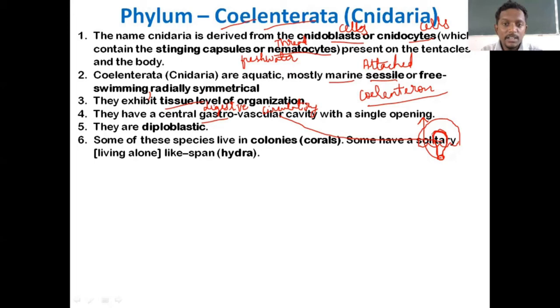So some species live in group colonies. Examples, corals. I'll show you a coral picture. And some are solitary. Jellyfish and all, if you see, they move solo. They will be alone, separate. They don't club together and form a colony. They also live alone like Hydra. Hydra diagram you are going to draw in practicals, and I will show you the diagram of Hydra later. So the concept is, some of the coelentrates live in colony, some live alone.